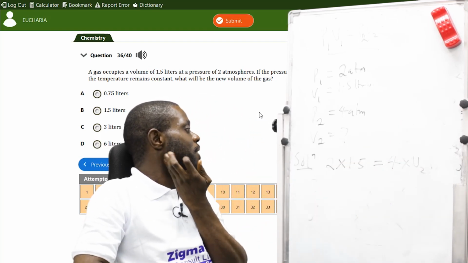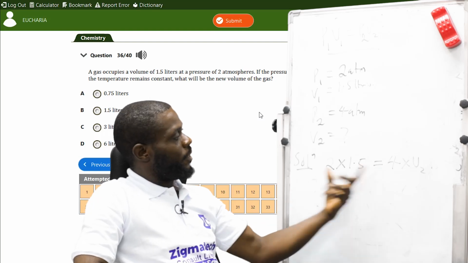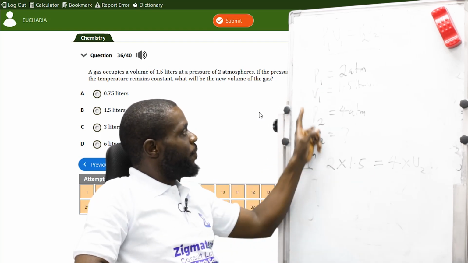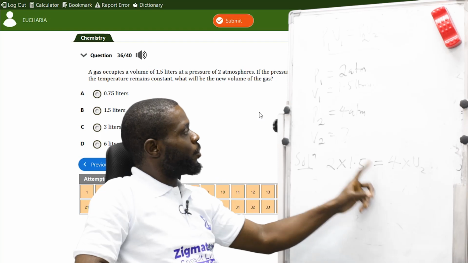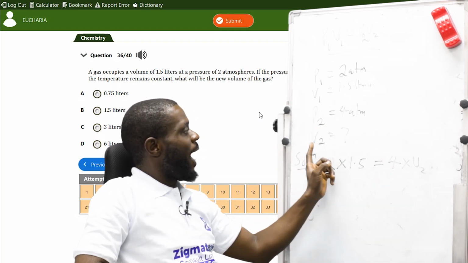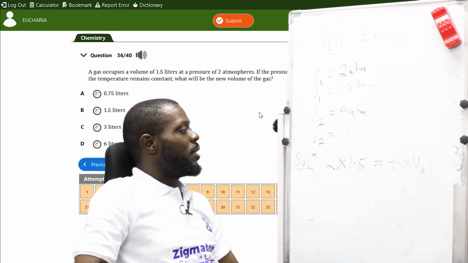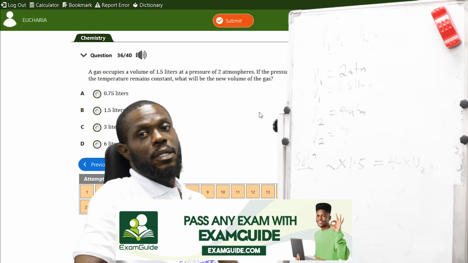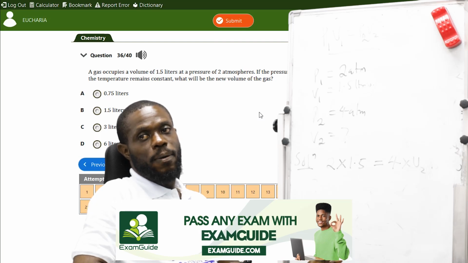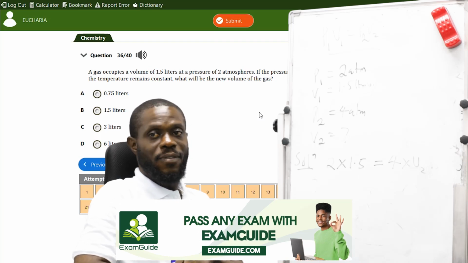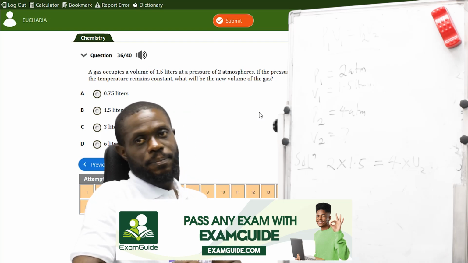V2 is unknown, and that's what we're looking for: the new volume of gas now that the pressure has increased.